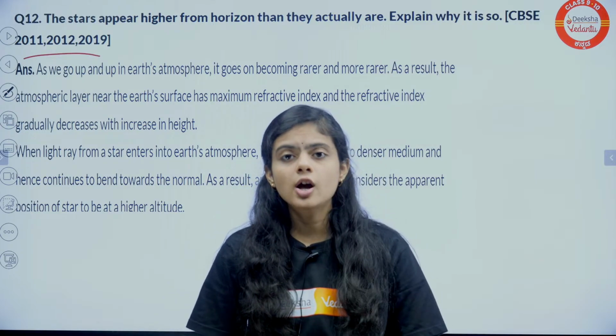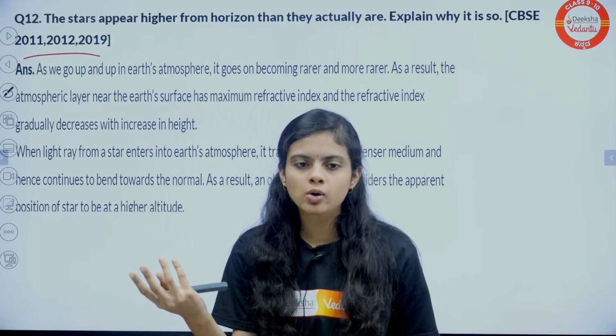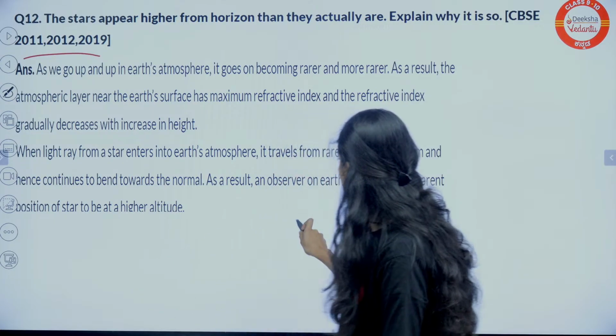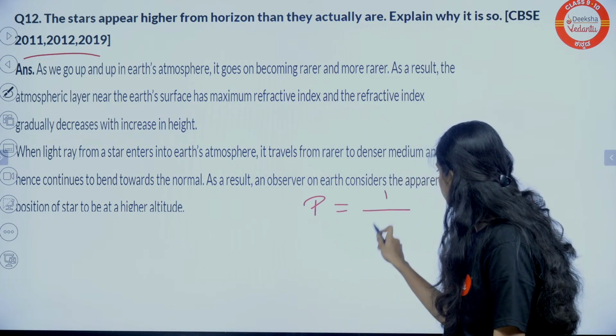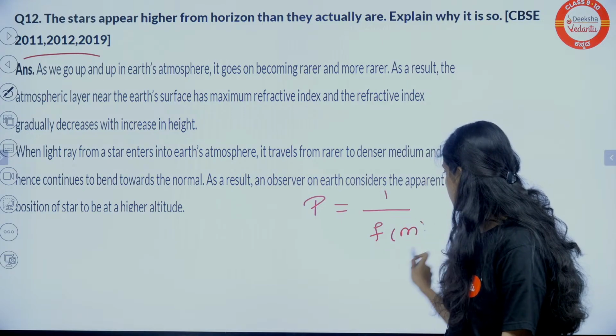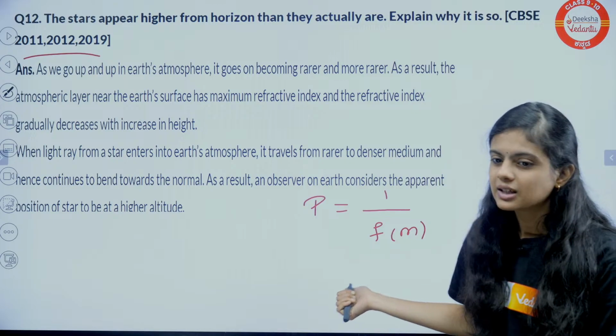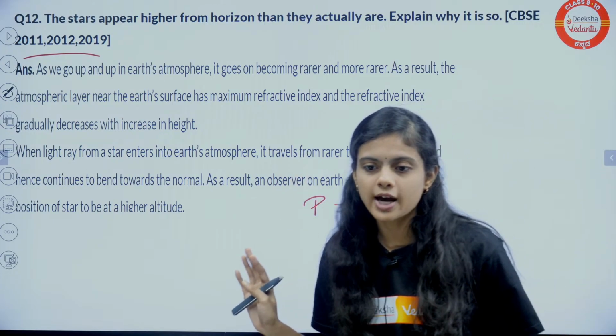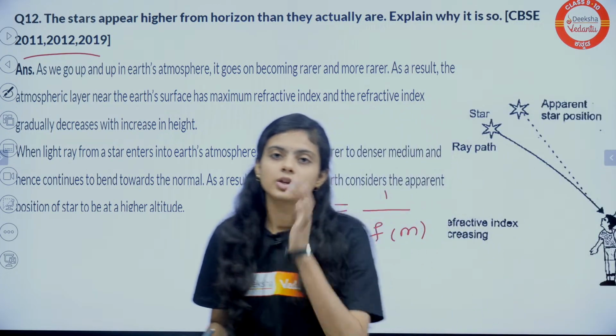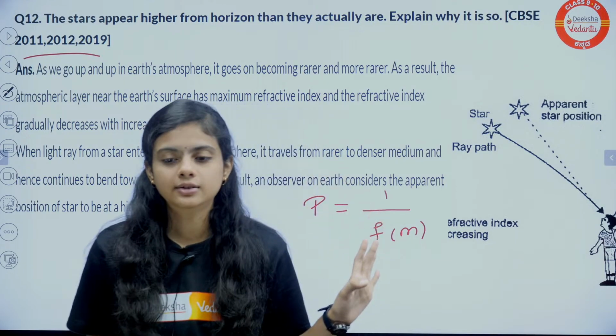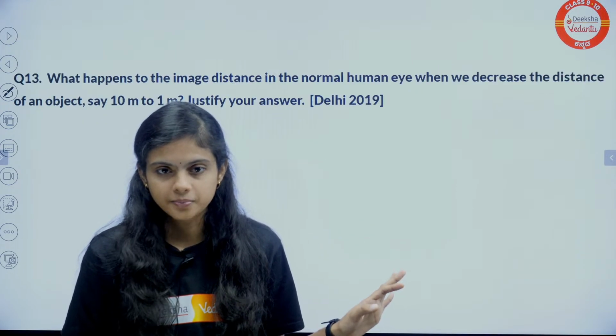Okay, got John. Here we will not get more numericals. Only one formula we will be having, that is power is equal to 1 by focal length in meter, which we have already solved in our light chapter also. This is a theory concept. You can see that your human eye chapter is a theoretical chapter. You can consider it like that.